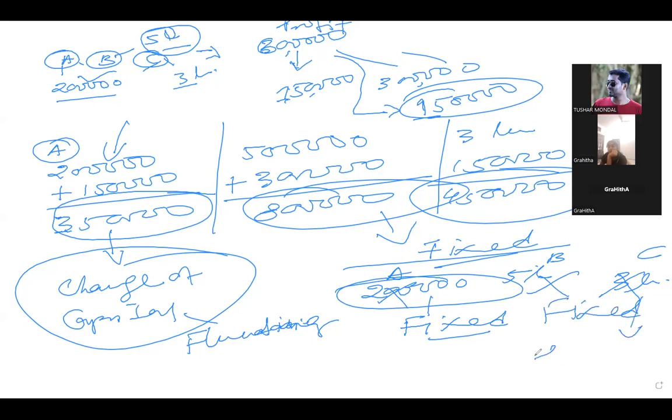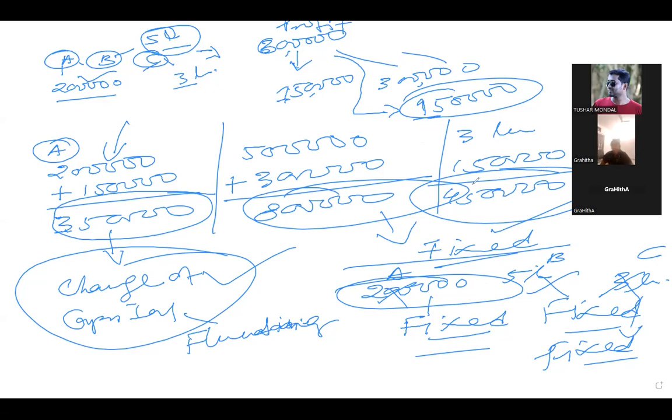Got the point? You understood the concept I'm talking about? Yes, sir. So there are two types of methods: one is the fluctuating capital method, another is the fixed capital method, to distribute partners' profit or any earnings from the firm.